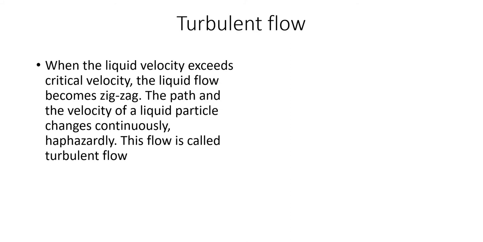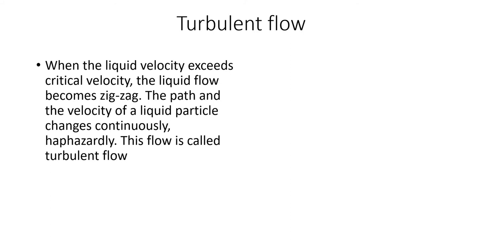If the velocity is less than critical velocity, as already told, the flow will be streamline flow or laminar flow. But if the velocity of the liquid exceeds critical velocity, the liquid flow will not be smooth, it will become zigzag. So the path and the velocity of the particle at each and every instant will be continuously changing.